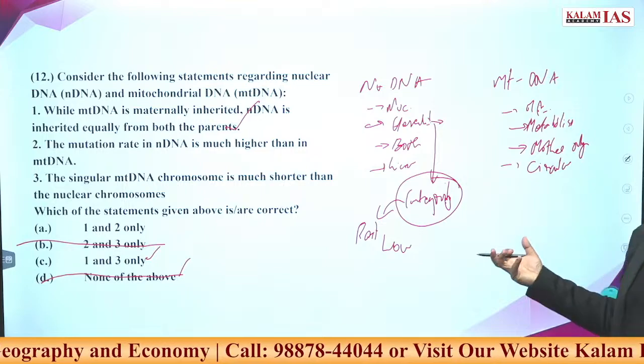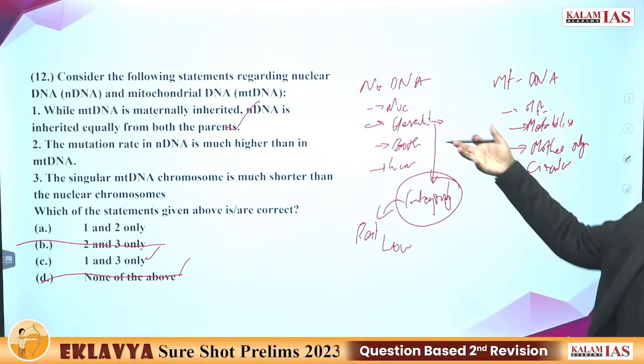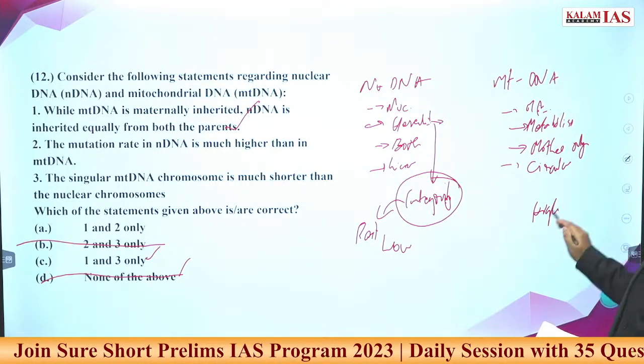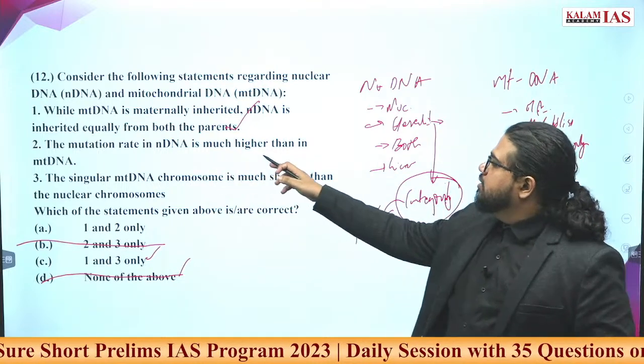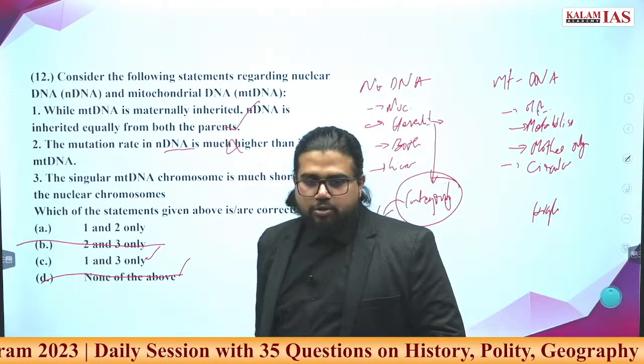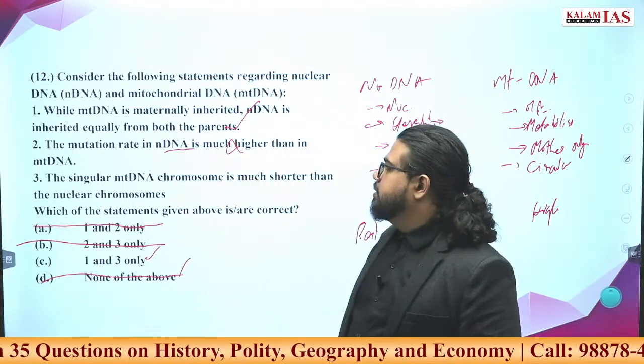While in mitochondrial DNA, the objective is metabolism control. So there is no objective to carry on hereditary characteristics. So here the mutation level is high. The statement that the mutation rate of nuclear DNA is much higher is wrong. Statement 2 is wrong, so you cancel out this also. You are only left with this.